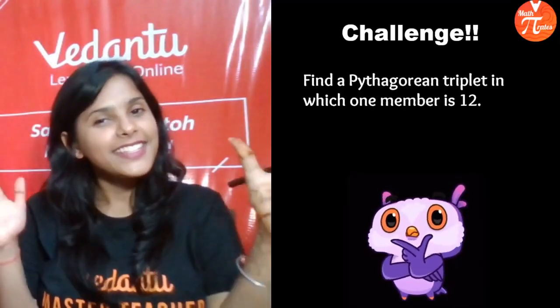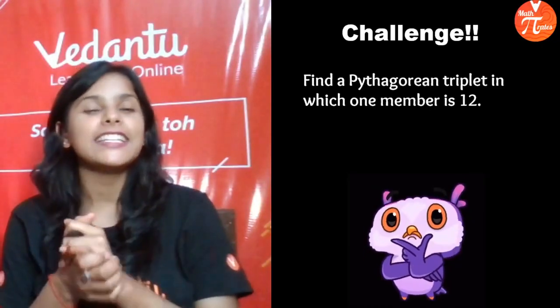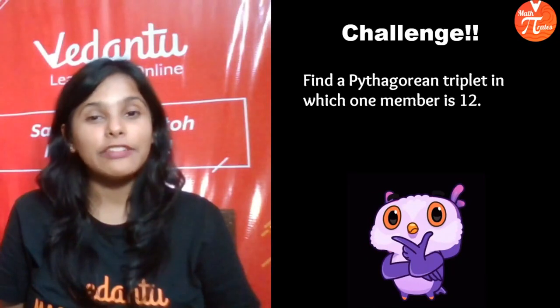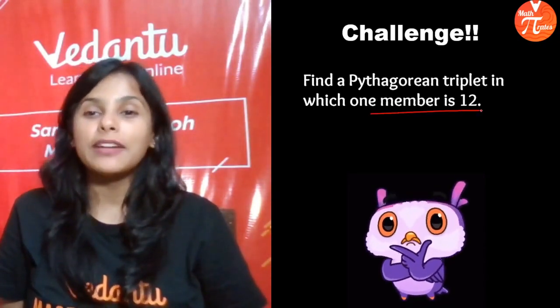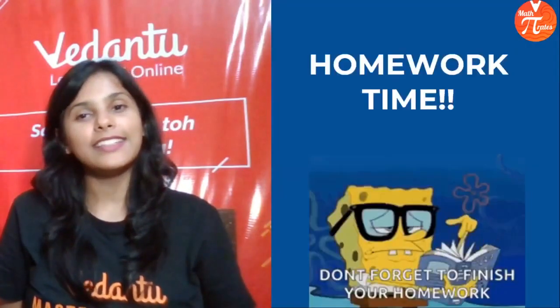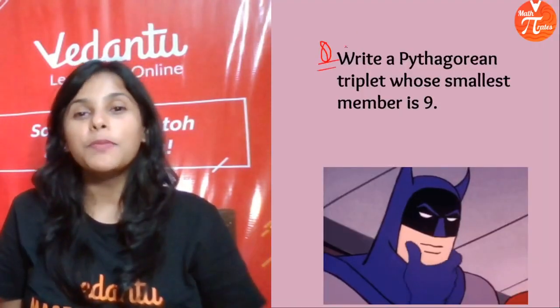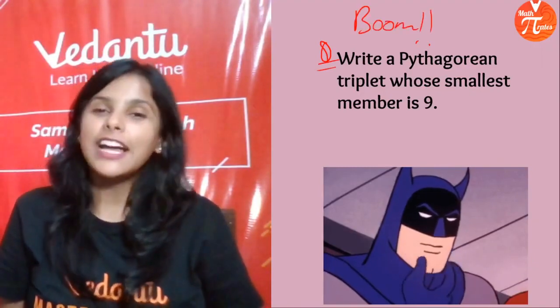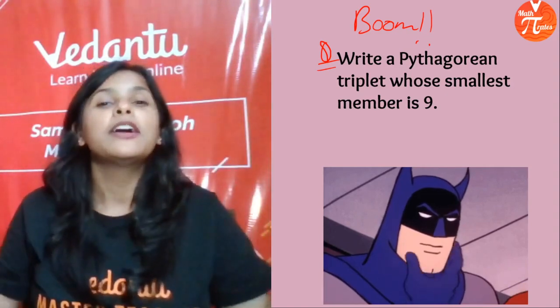So, pirates, this is the challenge of the day. I want you to boom this particular challenge and let me know the answer in the comment section. So, you have to give me the answer. Find the Pythagorean triplet in which one member is 12. And this is the homework time. This is the homework, guys. Do boom it, my pirates, and let me know the answer. I know my little pirates can boom this particular problem.